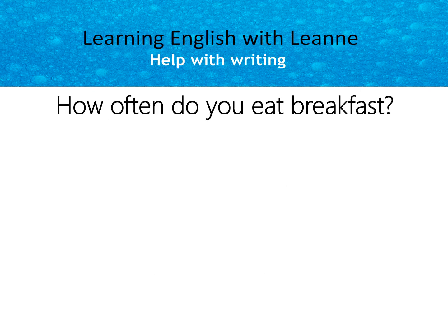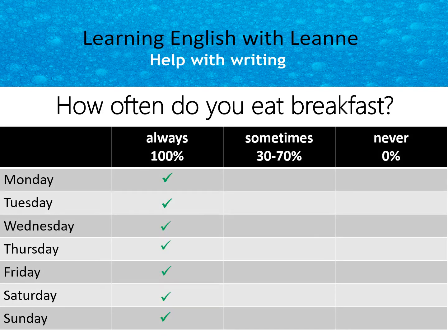How often do you eat breakfast? We'll use this question and adverbs of frequency. So you can see our table with always. Always is 100%, so every day of the week. Sometimes 30 to 70%, so 3 or maybe 4 days a week. And never 0%.